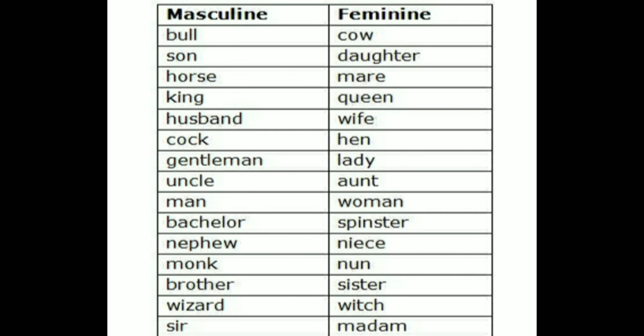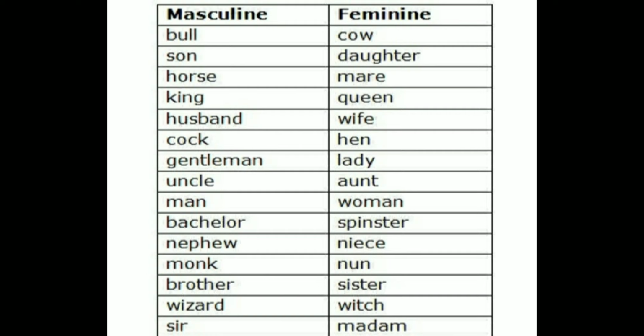Some more, like for animals, bull. Bull is the masculine and cow is the feminine. Son, daughter, brother, sister, father, mother, uncle, aunt. Horse, mare. King, queen. Husband, wife. Cock or rooster, it is hen. Gentleman, lady.